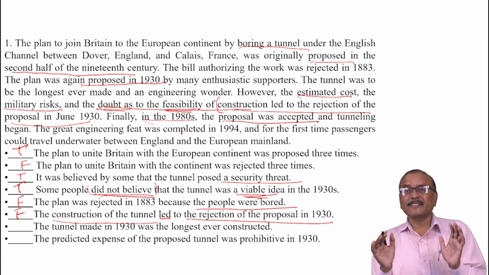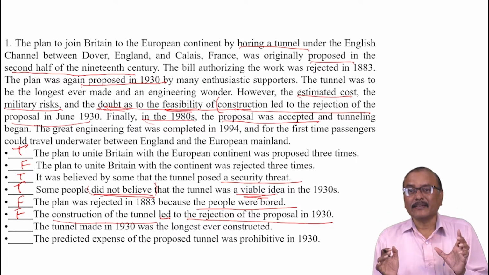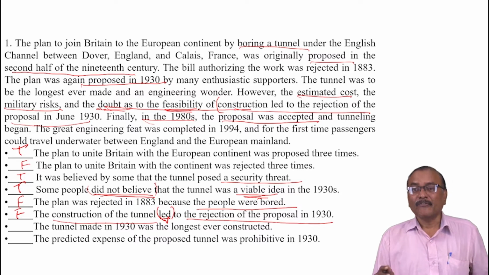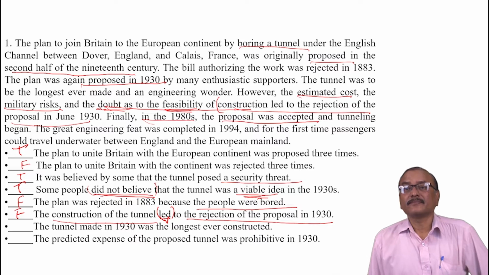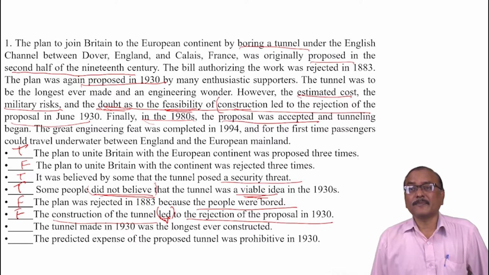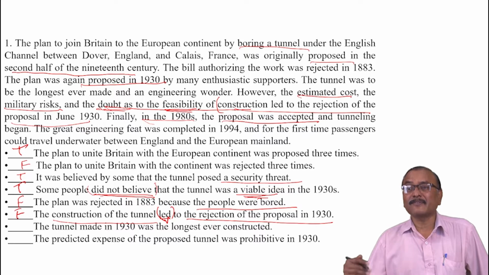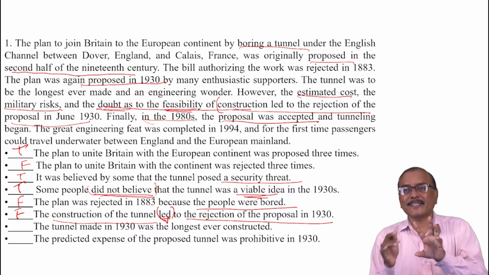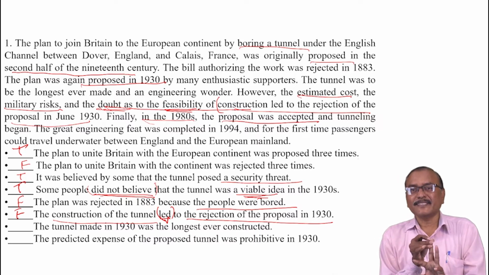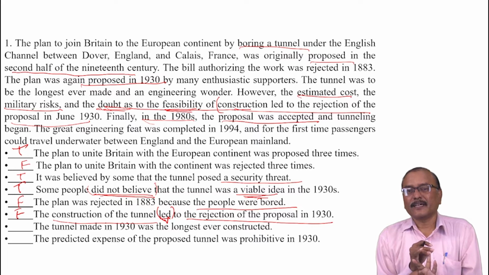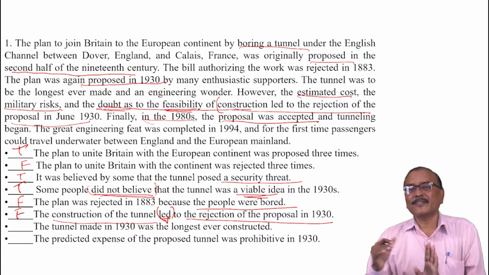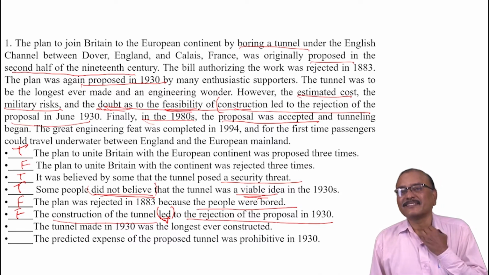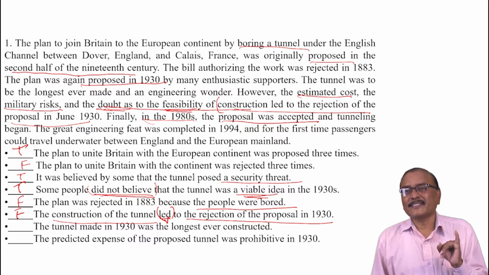So when we read a sentence here, how to have clarity means first concentrate on the verb. Which one led to the rejection of the proposal? Proposal of what? Proposal of the construction. Three factors: estimated cost, military risks, and doubt as to the feasibility of the construction. These three factors led to the rejection. Feasibility of the construction, and military risks, estimated cost.